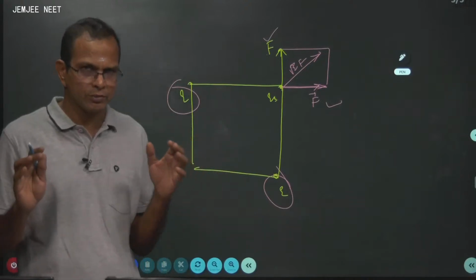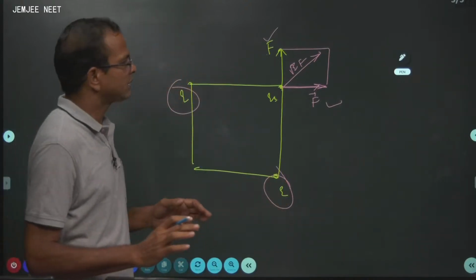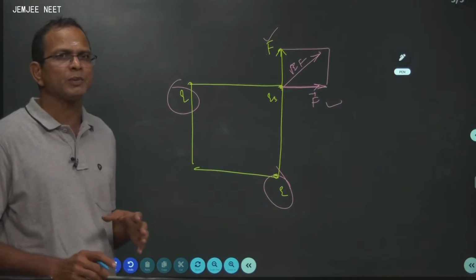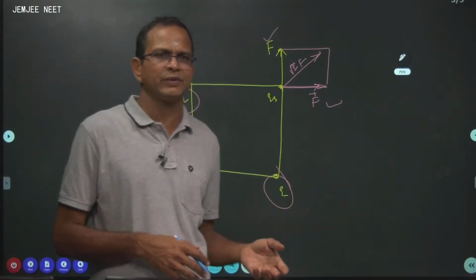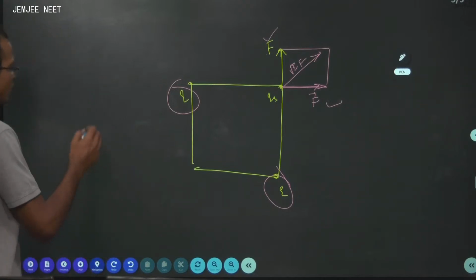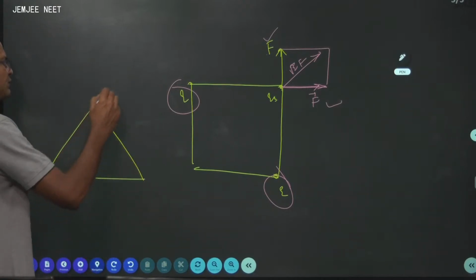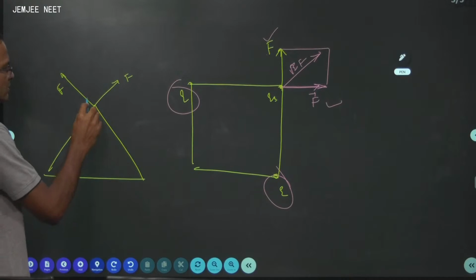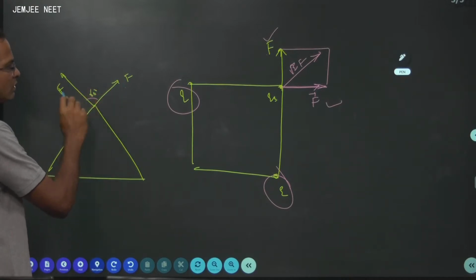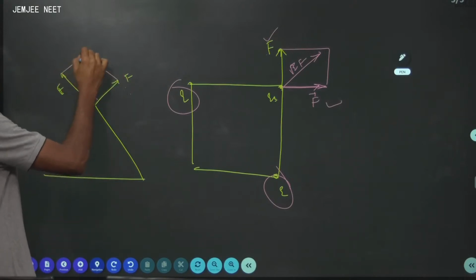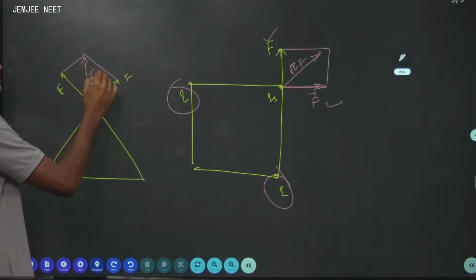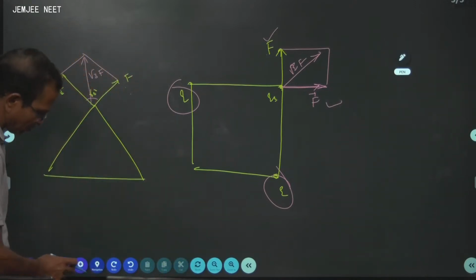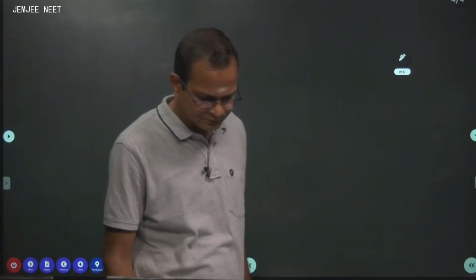I am continuing to do only CBSE level, not taking it to IIT level. We will take up IIT level separately. I do not want to confuse the students preparing for CBSE with IIT stuff. Suppose it is an equilateral triangle, where a force F acts here and a force F acts here. This angle is 60 degrees. If the two forces are equal, then your resultant is root 3 times F. Like that, you must know the geometrical technique.